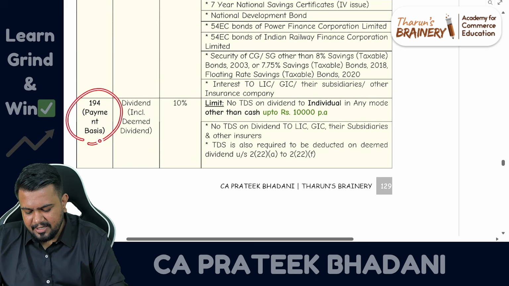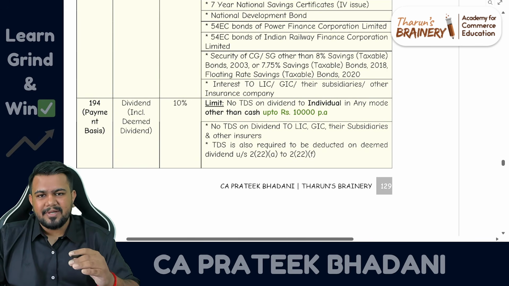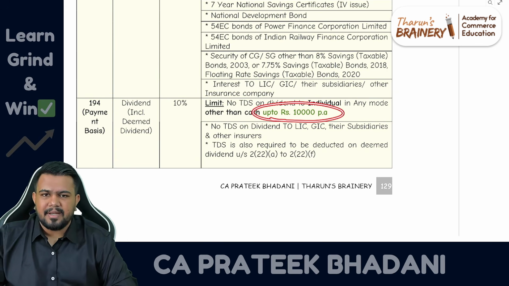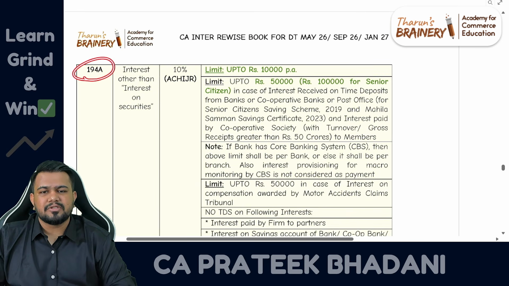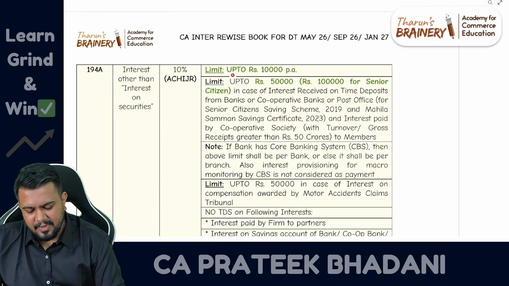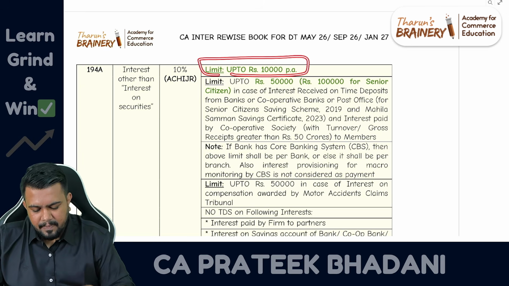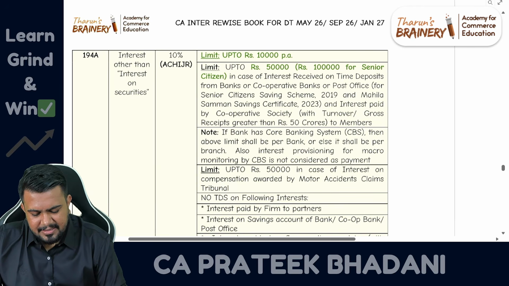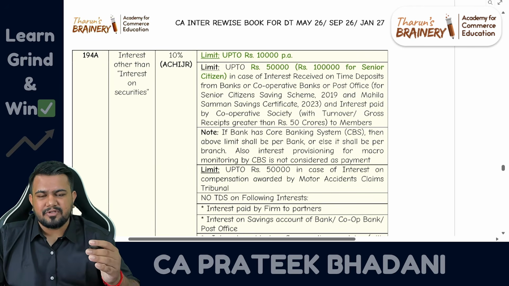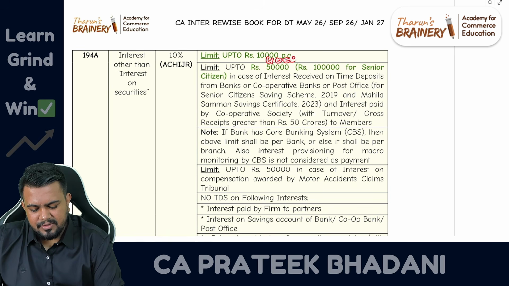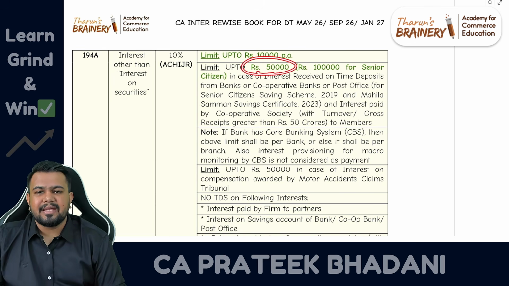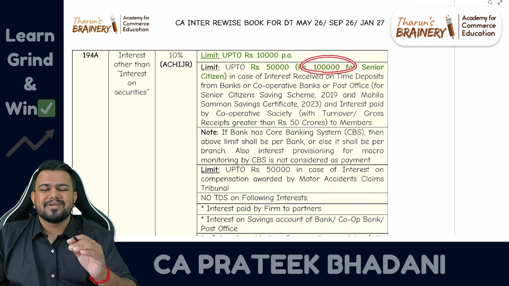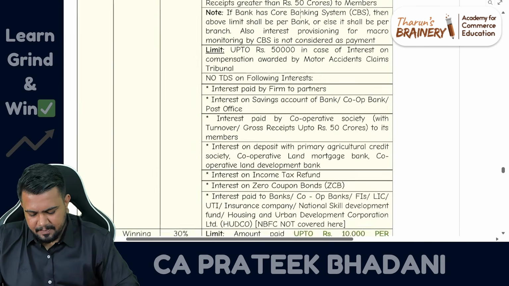Then in section 194, that is TDS on dividend also, the limit has been increased to 10,000 rupees per annum. Earlier it was 5,000, now it has become 10,000. Similarly, in section 194A also, earlier the limit used to be 5,000, that has been increased to 10,000. And also, in case of interest received on time deposits from bank or cooperative society, earlier the limit was 40,000 in case of normal individual and 50,000 in case of senior citizen, correct? Now the limit has been increased to 50,000 in case of individuals and 1 lakh in case of senior citizens. So that has been updated.